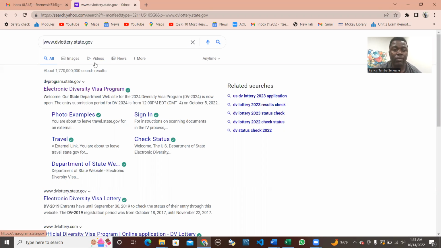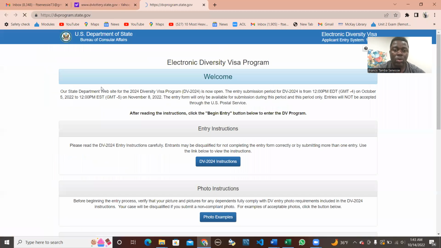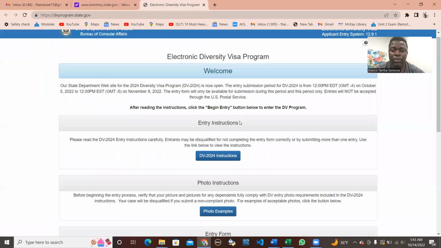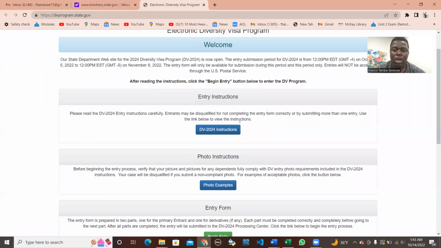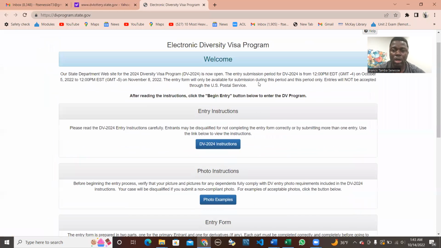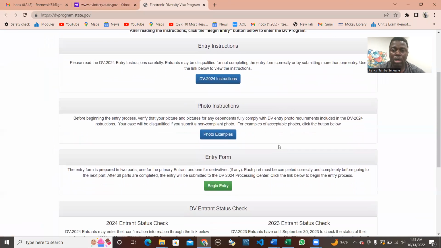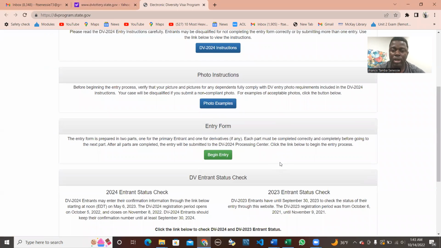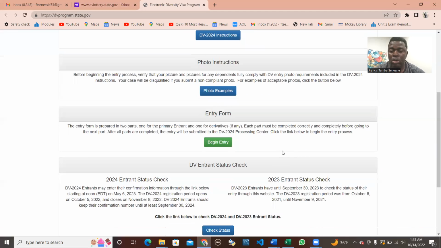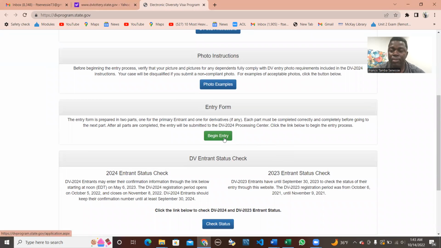After you type in dvlottery.state.gov, which is the official site, you click on Electronic Diversity Visa Program. You click on the link here and it takes you to the main page. You see these different options. It is good to read through the different instructions that are shown here, but as long as you have your photo ready, you want to go to the begin entry page.